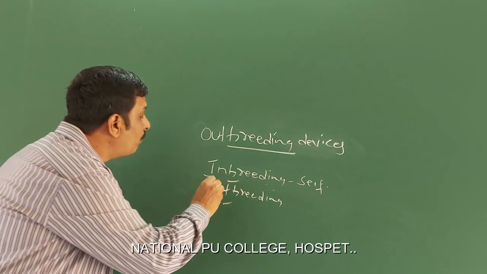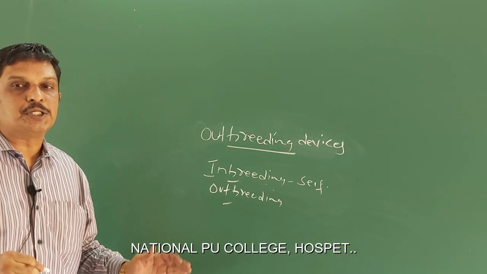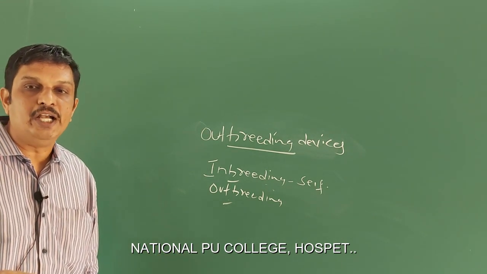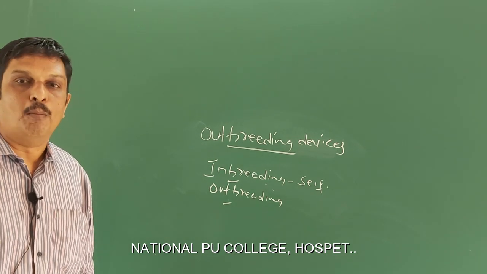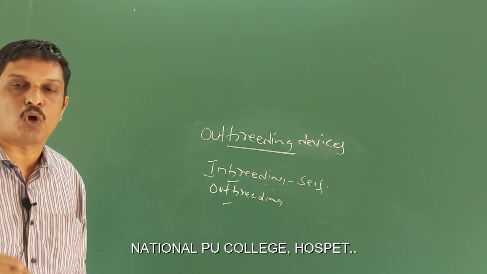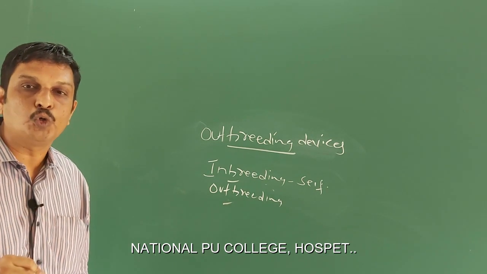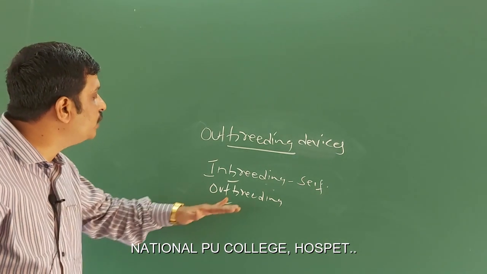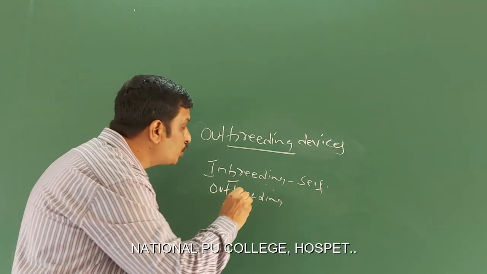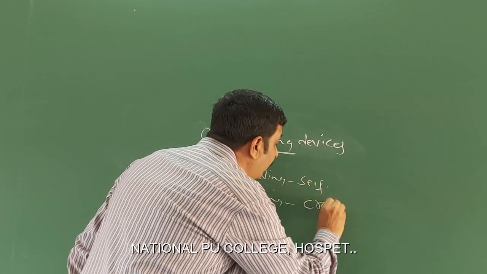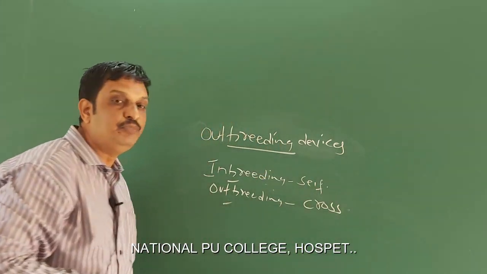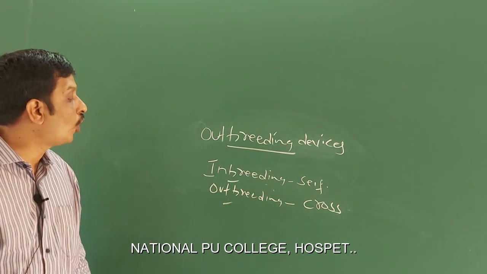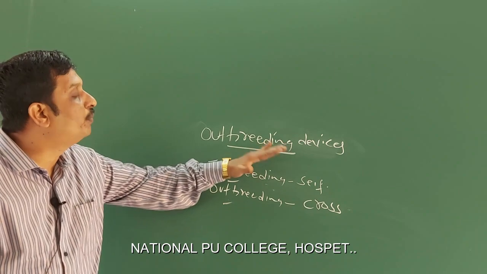Then what do you mean by outbreeding? Outbreeding is the process of mating or crossing of two unrelated individuals within the same breed but not having common ancestors on either side of the pedigree for 4 to 6 generations, or of different breeds or even different species. With reference to plants, the term outbreeding refers to cross-pollination. The adaptations that favor cross-pollination constitute outbreeding devices.